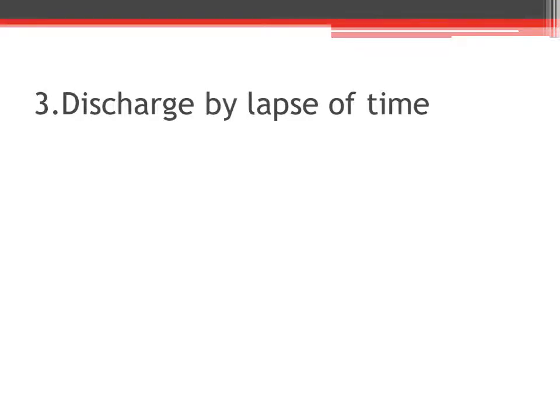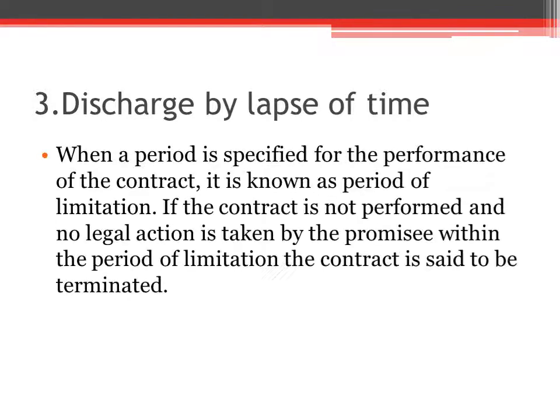The third mode of discharge is discharge by lapse of time. When a period is specified for the performance of the contract, it is known as period of limitation. So period of limitation means it is the specific date that is specified for the performance of the contract. For example, 12th June 2020. So that is a specific date for the performance of the contract, and that's called a period of limitation.